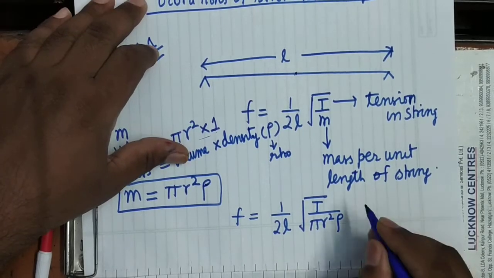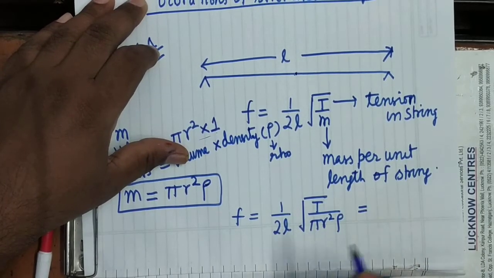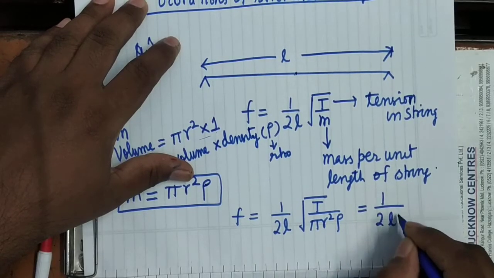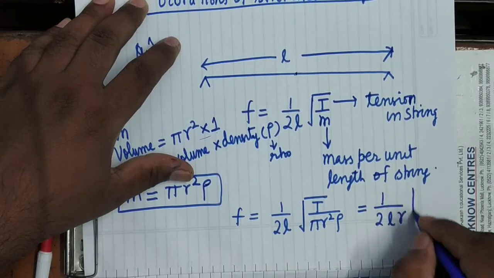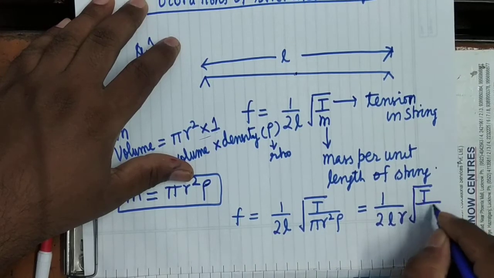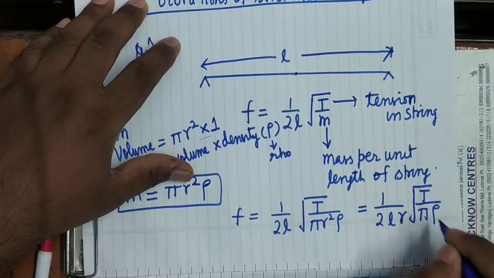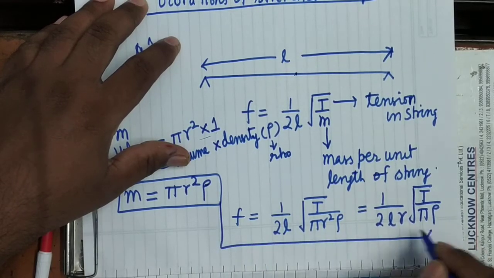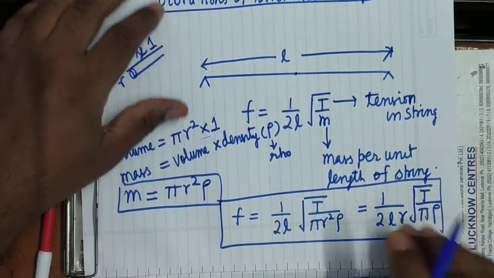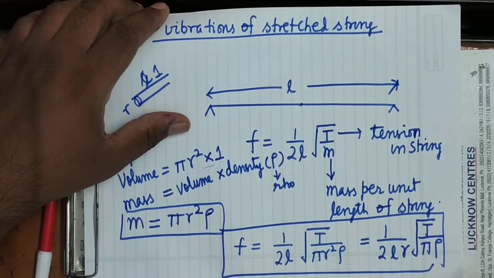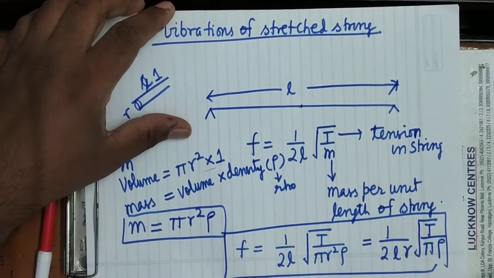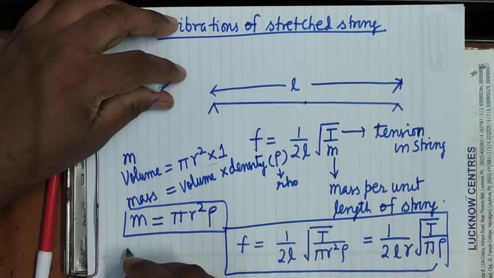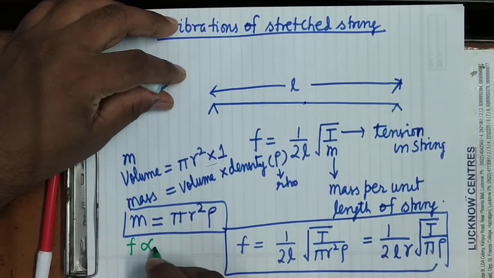It's clear? Now when you take the term R outside, it will be 1 upon 2LR root T upon pi into rho. Now from this relation you can notice that the fundamental frequency of the stretched string is inversely proportional to length.